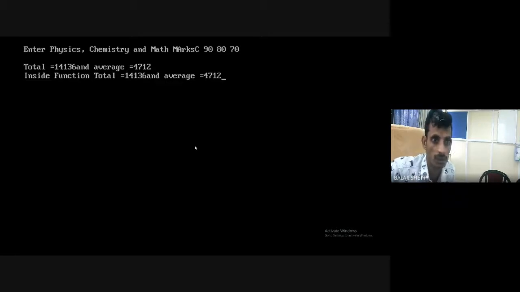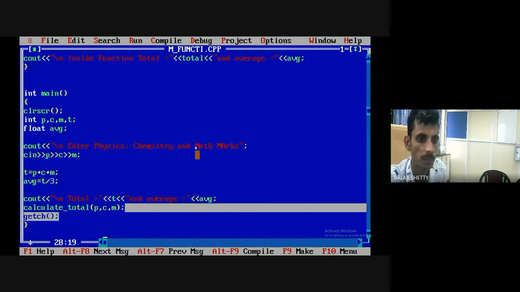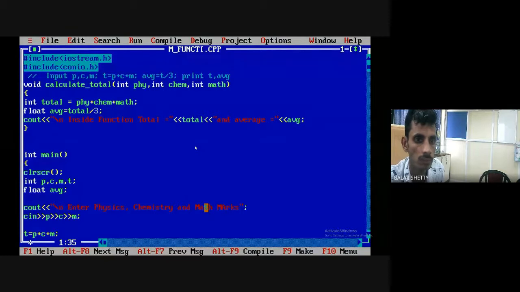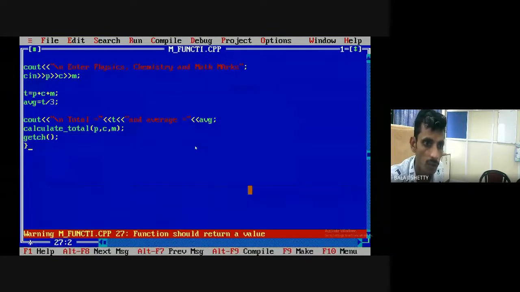Physics marks 90, chemistry marks 80, mathematics marks 70. Total is 14136. How did that happen? 14136. What did we get wrong? PCM. Anybody can tell me what is the error? Return value. Okay.